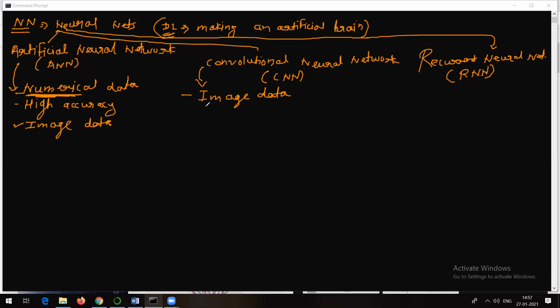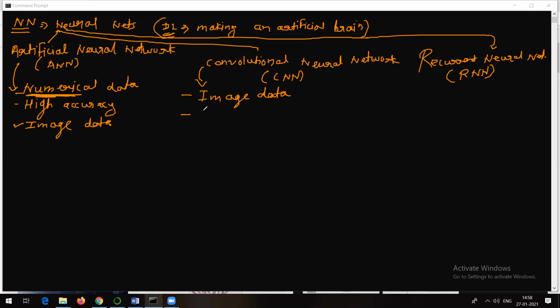So it means if you have X-ray images, you can train a classification model with the help of convolutional neural network. Now, what's a classification model? Examples of all those things we have seen in KNN, K nearest neighbors, and SVM, support vector machine, which can be used for classification. So a convolutional neural network can be used for image data, but it's not like it can be used only for image data. It can be used for text data as well, but for image data, it is going to give high accuracy.